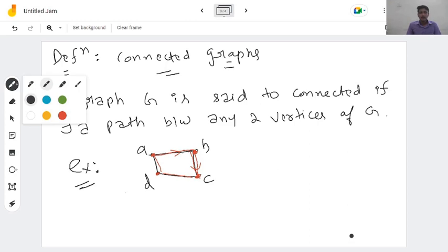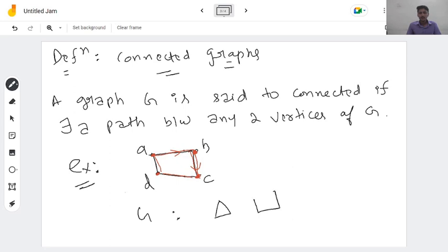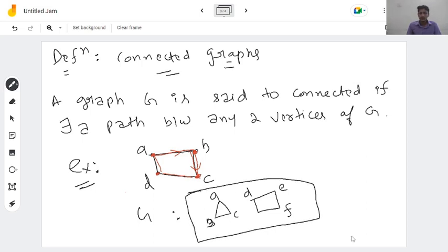But if I take G to be this triangle and this rectangle, okay, now this whole set is our graph G. Now we can see here that in this graph G, there is no path between C and D, right?